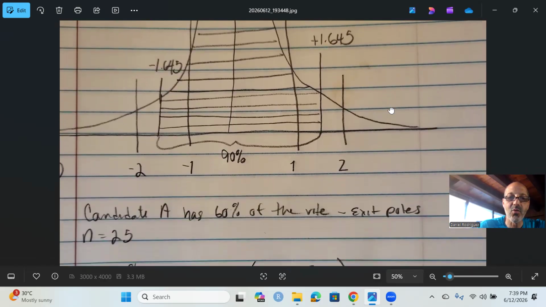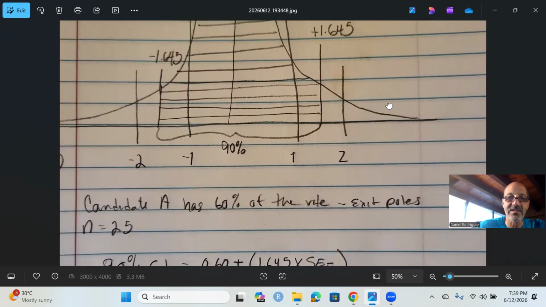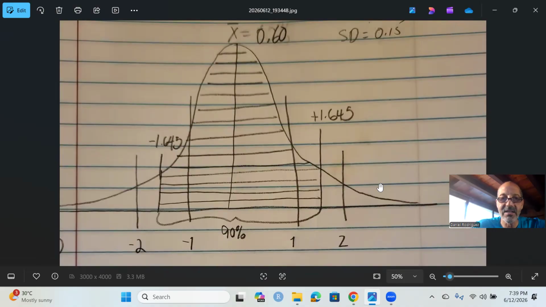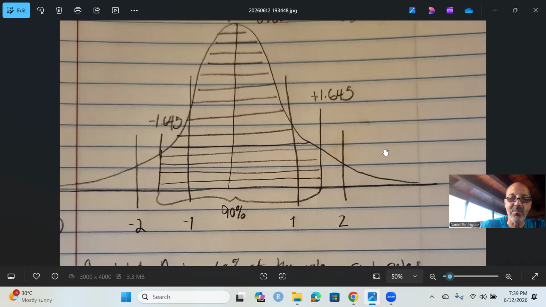But what I want to report is a 90% confidence interval. Why did I choose 90%? Even though in stats we talk about 95% confidence intervals, lots of times in the real world outside of a statistics textbook, people talk about 90%, 99%, different confidence levels. They're not always limited to 95%. So I just picked a 90% confidence interval. We need to calculate a margin of error, and then using that margin of error and what we know about the standard normal distribution, we're going to provide a confidence interval.